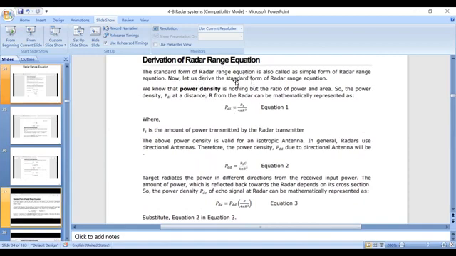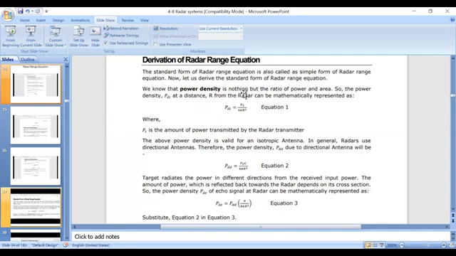So initially, to derive a radar range equation, what is the basic element in our radar system? Antenna. Antenna itself is a basic element in our radar systems. So here we need to consider antenna power density, where initially we consider the antenna element as an isotropic source.